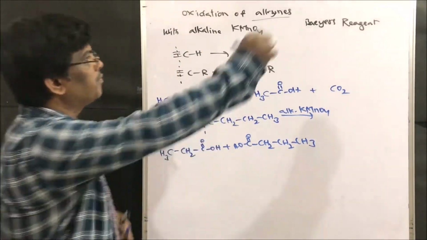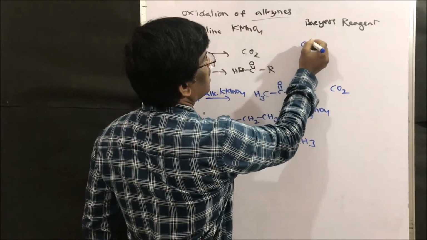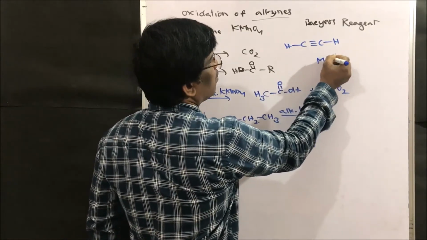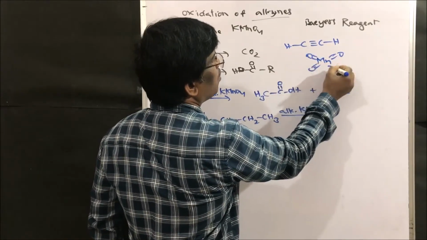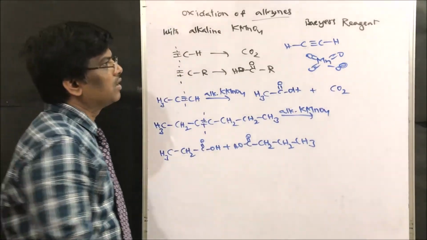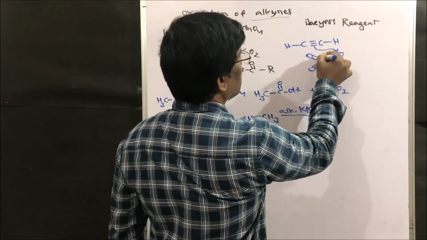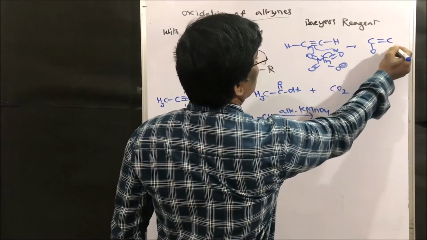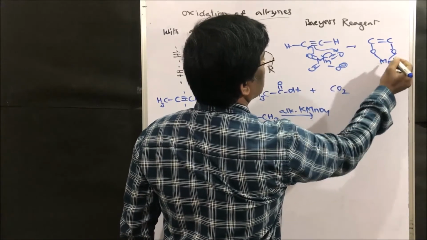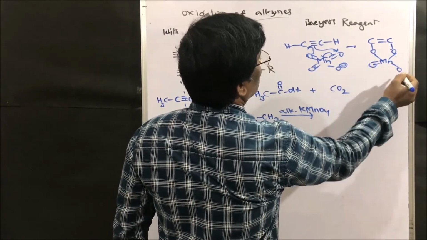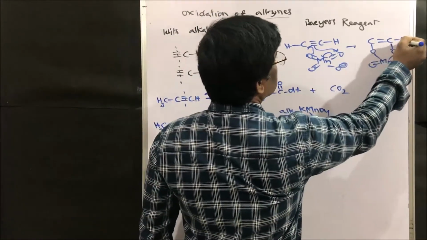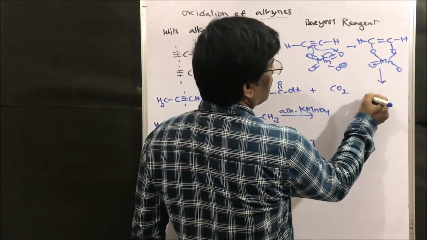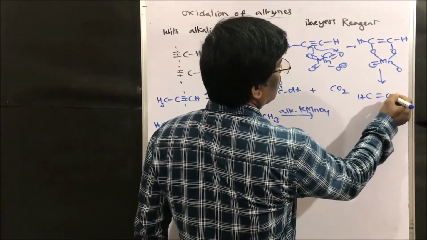So what is the mechanism? With C triple bond C and MnO4 minus, the reagent adds to give a cyclic form, O minus Mn double bond O. This cyclic ester is going to break to give a dihydroxy compound.